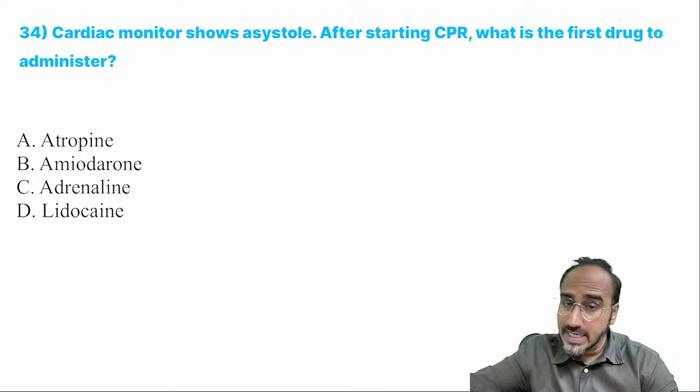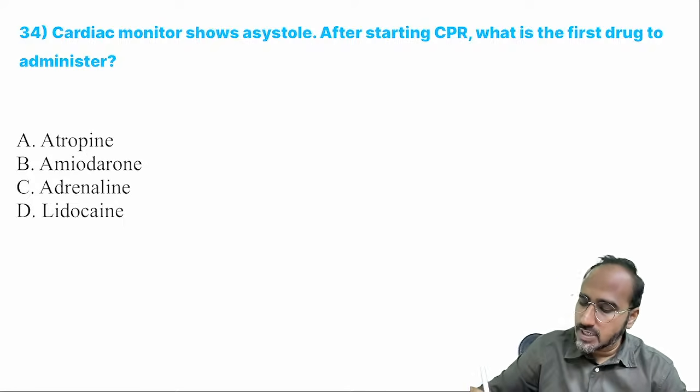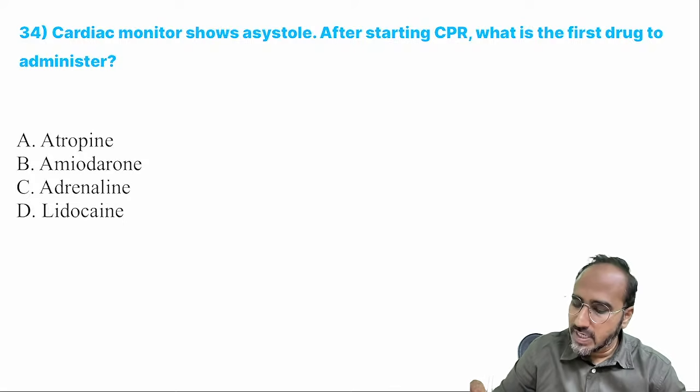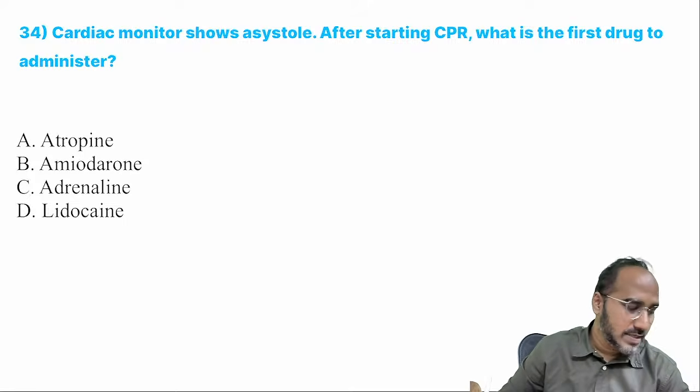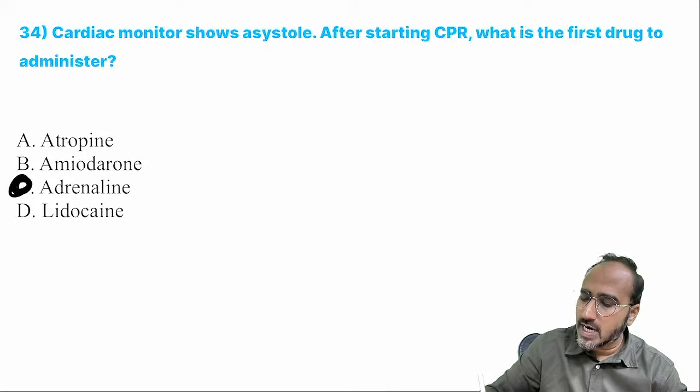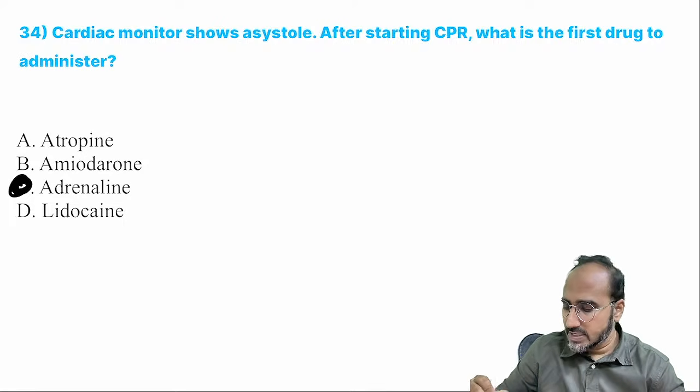Okay. Next, cardiac monitor shows asystole after starting CPR. If asystole is there, I told you, what is the first drug that we need to start? Come on. Atropine, amiodarone, adrenaline or lidocaine. Come on, what should be started? Adrenaline should be started.